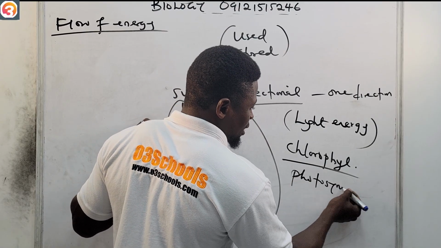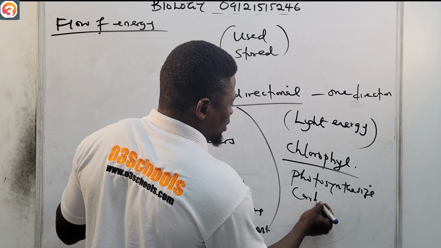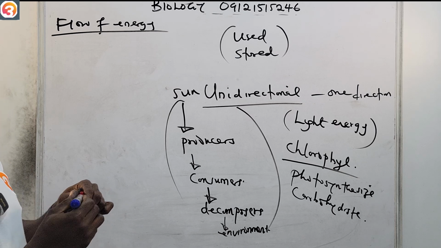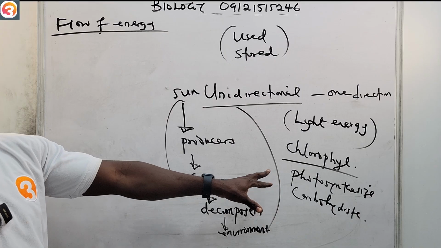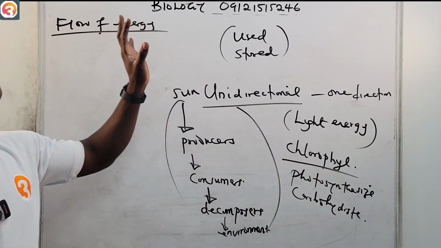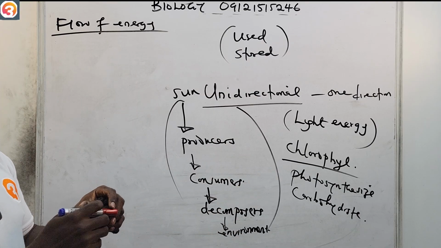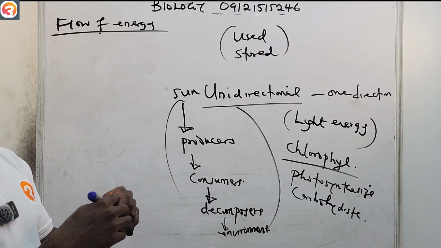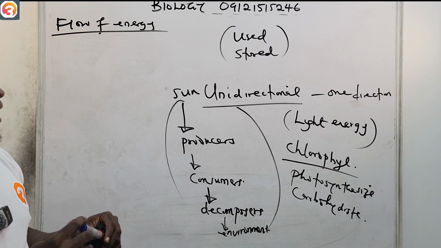They photosynthesize with it, and then they manufacture carbohydrates. So the light energy from the sun is what is absorbed by the chlorophyll in the plants. They use this light energy to photosynthesize, and then they produce carbohydrate. Now the chemical energy is transferred from the producers to the primary consumers. Primary consumers transfer to the secondary consumers, and secondary consumers to the tertiary consumers, like that. So that is the flow of energy.